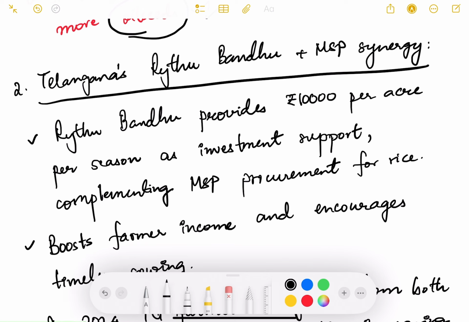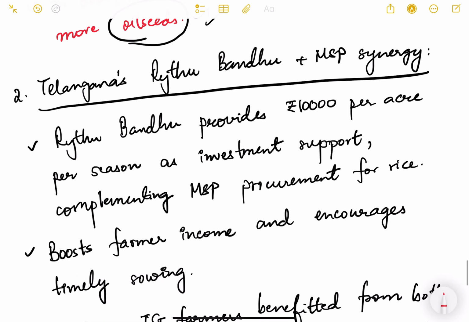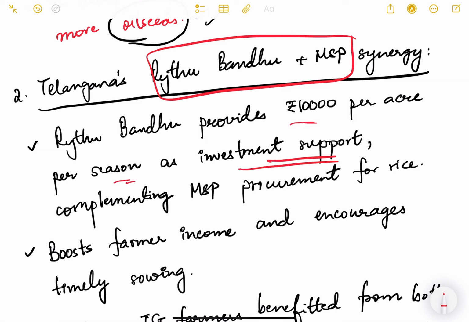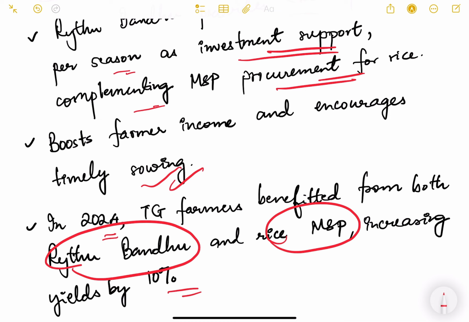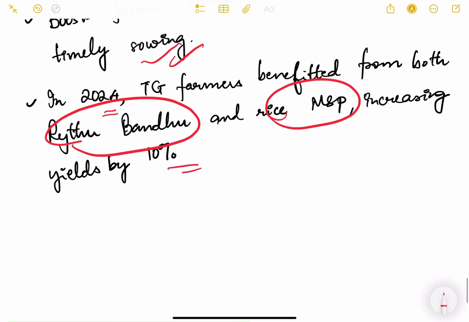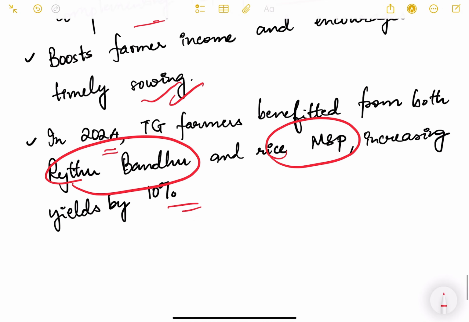Then the next one is Telangana's Raitu Bandhu plus MSP synergy. So they have combined Raitu Bandhu with MSP. Raitu Bandhu provides 10,000 per acre per season as investment support, complementing MSP procurement for rice. It boosts farmer income and encourages timely sowing. In 2024, Telangana farmers benefited from both Raitu Bandhu and rice MSP, increasing yield by 10%. So this is another case study in our country. So these two case studies can be quoted as best examples or best practice.